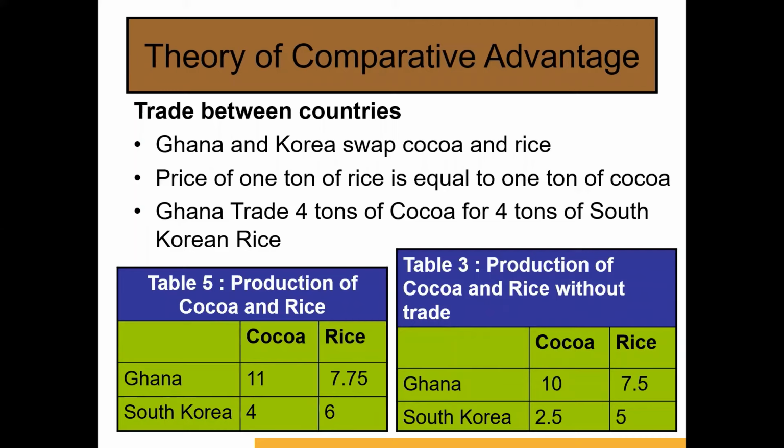Since countries were engaged in production with specialization, to fulfill the demand for the other commodity, they trade with each other. So Ghana and South Korea swap 4 tons of cocoa and rice. After engaging in trade, Ghana has 11 tons of cocoa and 7.75 tons of rice, and South Korea has 6 tons of rice and 4 tons of cocoa to consume. Here, it is assumed that the price of 1 ton of rice is equal to 1 ton of cocoa.